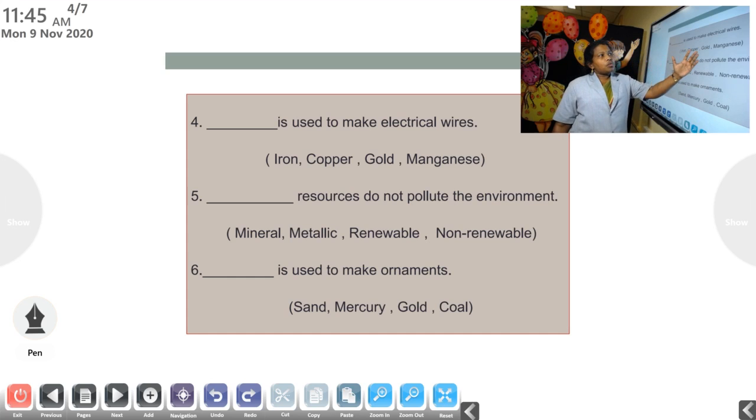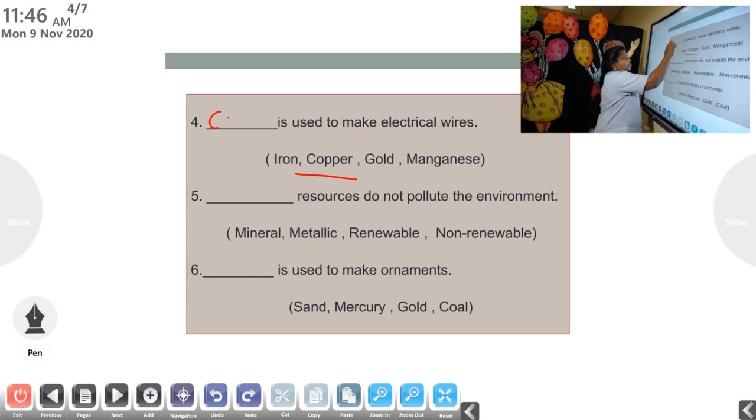Here the answer is copper. Do you know why copper is used to make electrical wires? It is because copper is a good conductor of electricity. We can't use iron, manganese or gold for making electrical wires. As copper is a good conductor of electricity, we use copper for making electrical wires.